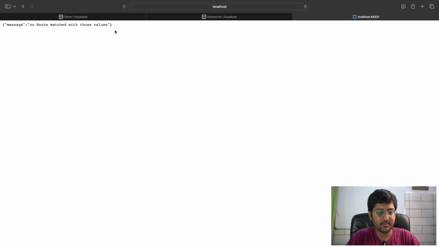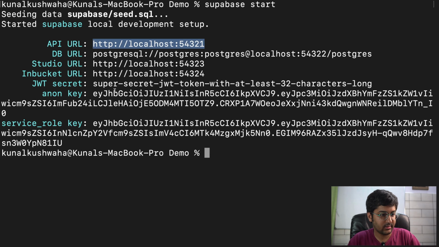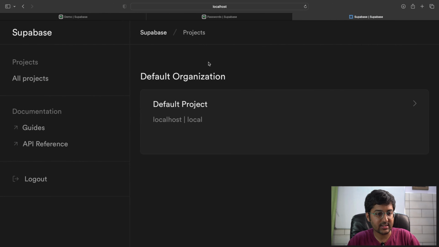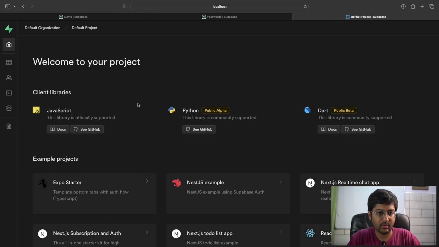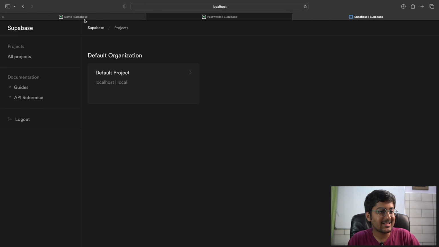If you check out the database URL over here, studio URL, check this out. Here you go. It's running on our localhost. Default project, no problem. So here we have it running on our local system. Table editor, you can do all sorts of things. And this is connected with the demo one that we created online.